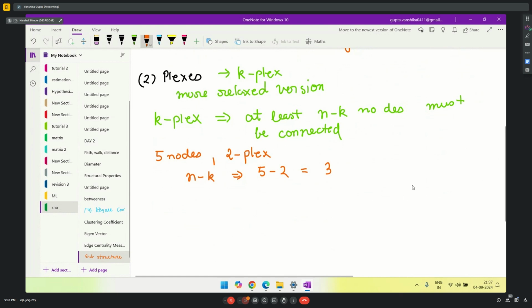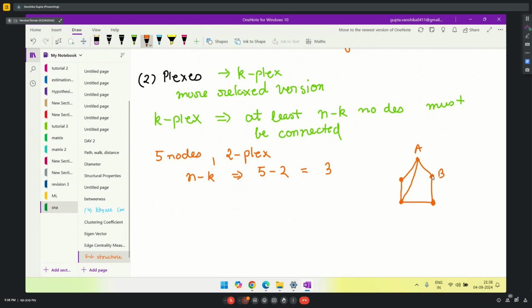So let's say I am having these 5 nodes. Each node must have minimum 3 connections. Let's talk about node A. It currently has 2 connections. If I make one more connection, this satisfies k-plex. Each node must satisfy.